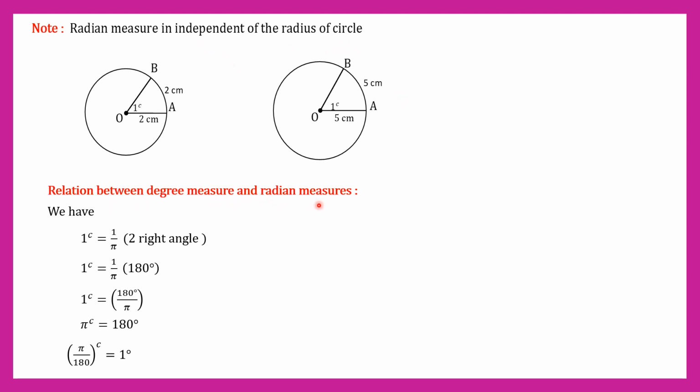Relation between degree measure and radian measure: we have 1 radian equal to 1 divided by pi into 2 right angles. 2 right angles means 180 degree. 1 radian equals 180 degree divided by pi. Taking cross multiply, pi radian equals 180 degree. Also, pi divided by 180 radian equals 1 degree.